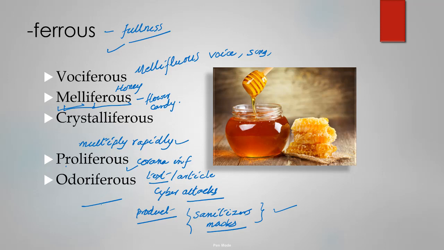Another word is odoriferous. So what is odoriferous? Odor is smell, and odor is generally a bad smell, not always but generally. So odoriferous is something which has a bad smell, as simple as that. It can be a human body, any particular thing, any chemical. Odoriferous is full of bad smell. Here we have the suffix ferous denoting full of or fullness, right?